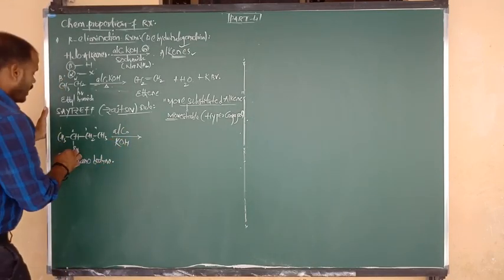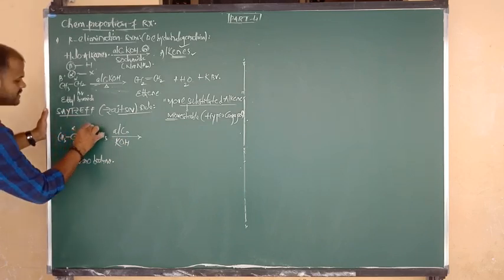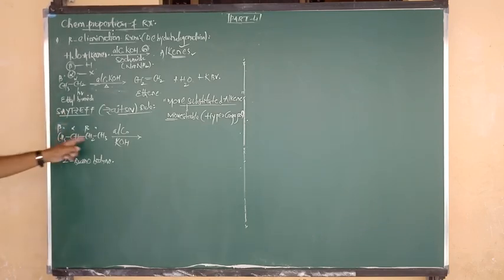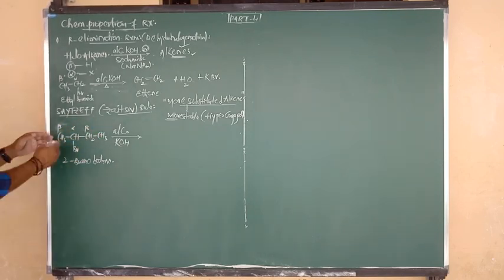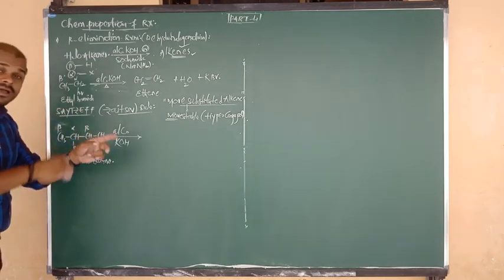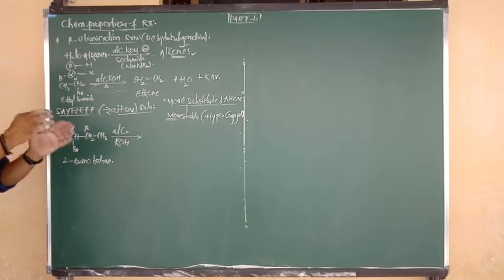Good. The carbon bonded to the halogen is always alpha. Alpha's adjacent is beta. Again alpha's adjacent is beta. But in this compound, how many beta carbons are there? 2 beta carbons are there. So here how many possible products are we getting? 2 possible products. By using the left beta you get one alkene, and by using the right beta you get another alkene as the product. But which alkene is major?